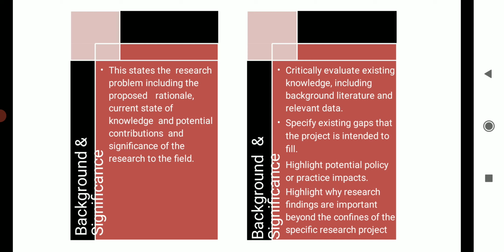Background significance. This states the research problem, including the proposed rationale, current state of knowledge, and potential contributions and significance of the research to the field. Critically evaluate existing knowledge, including background, literature, and relevant data. Specify existing gaps that the project is intended to fill. Highlight why the researcher's findings are important beyond the confines of the specific research project.